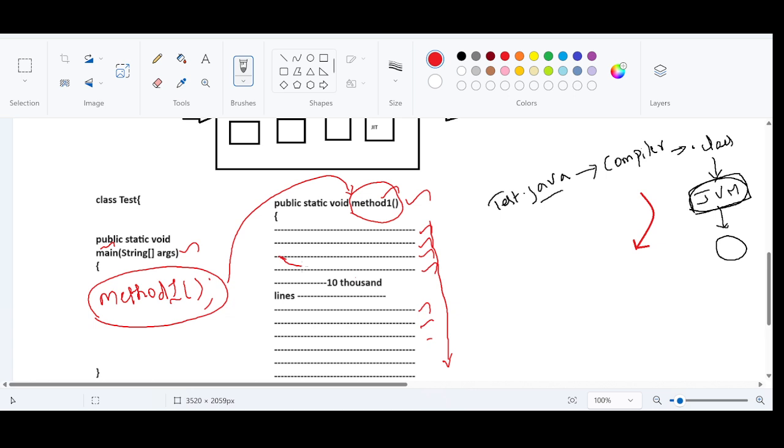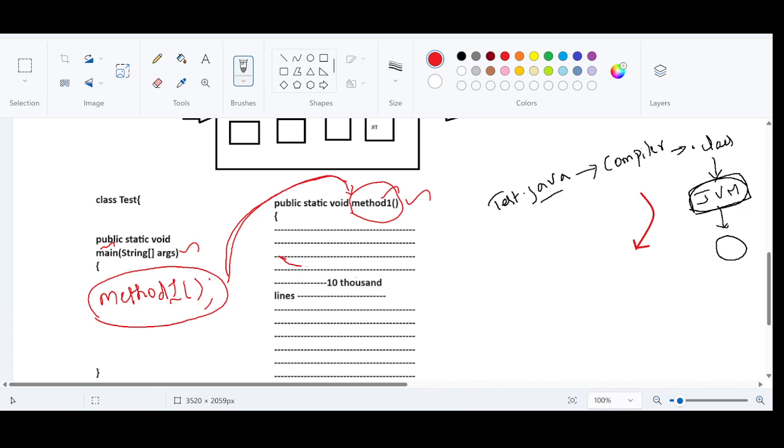We have estimated that there are 10,000 lines of code in this particular method. We have just called only one method, but that method has 10,000 lines of code. All of them have to be executed one by one. First instruction, second instruction, third instruction, isn't it?